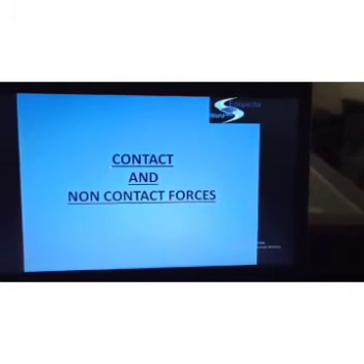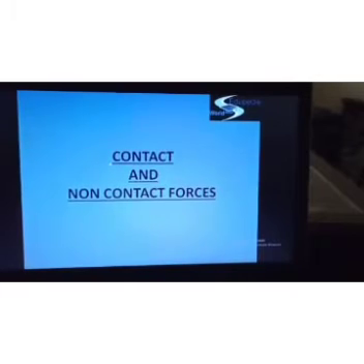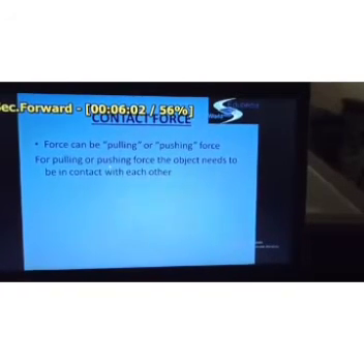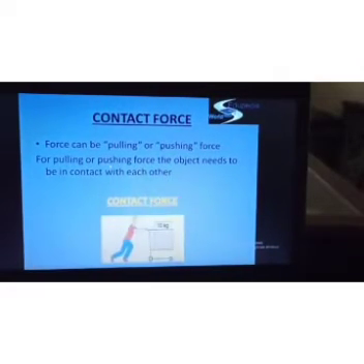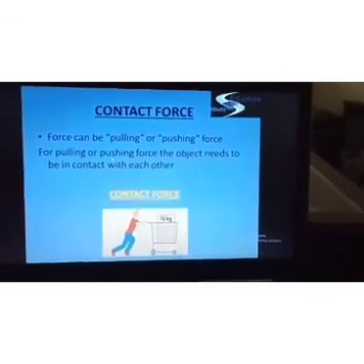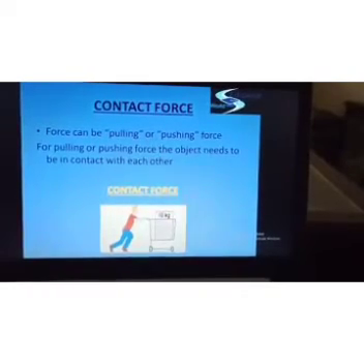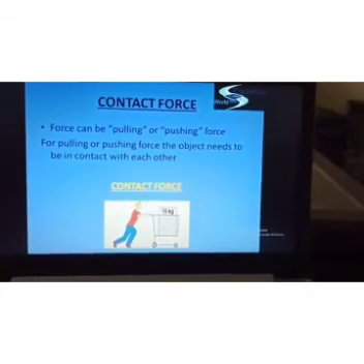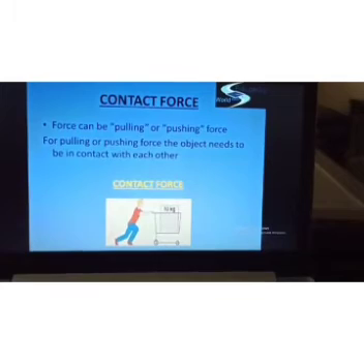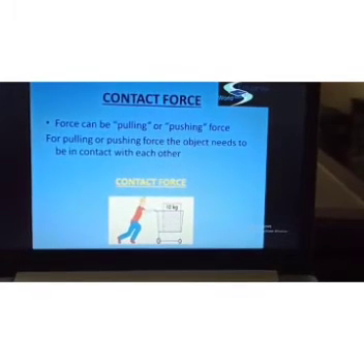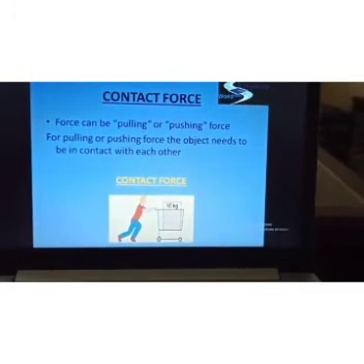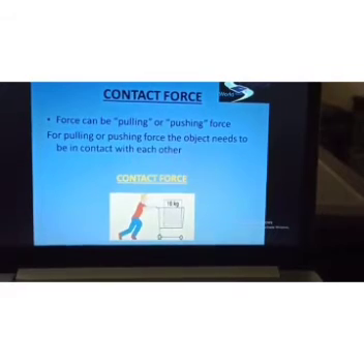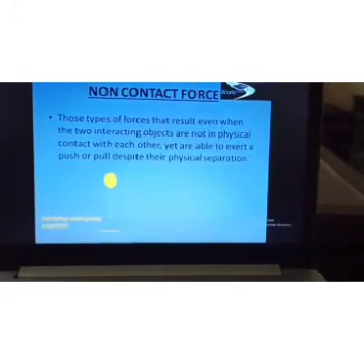Next we have contact forces and non-contact forces. Contact forces can be a pulling or pushing force. The objects need to be in contact with each other. For example, in this figure, the person is applying a force, push or pull, on an object. Both objects are in contact with each other. That is called a contact force. When both objects are in contact, they can exert a force of pull or push on each other. That is called contact force.